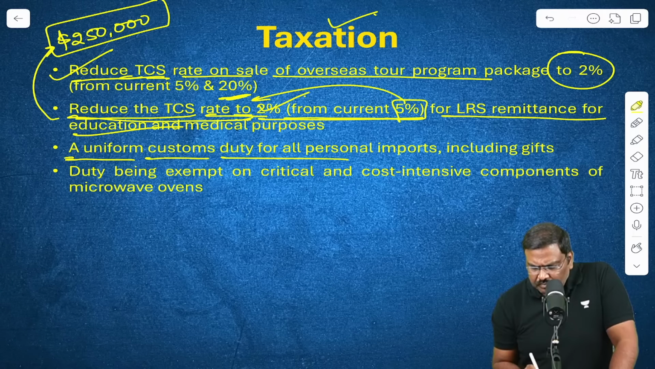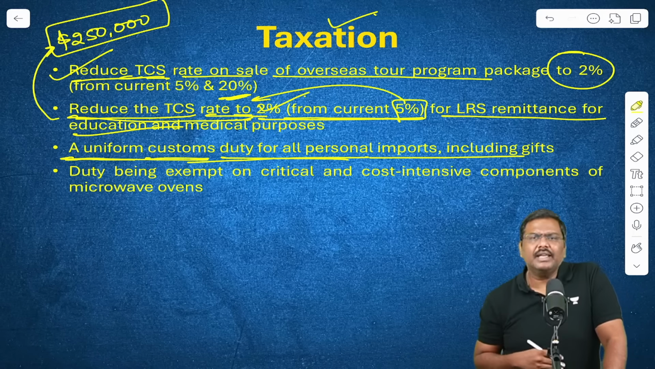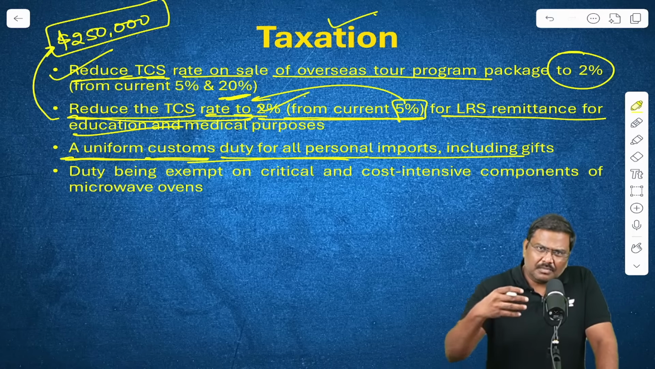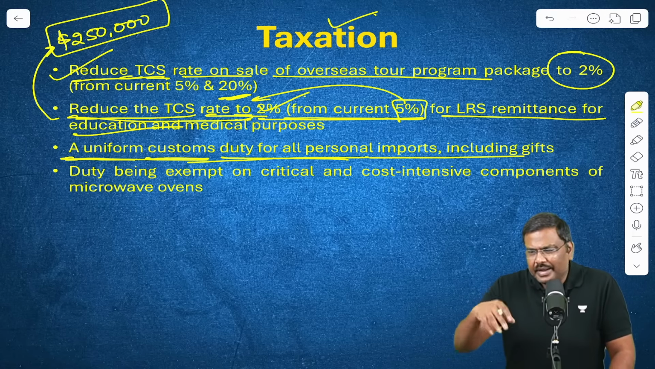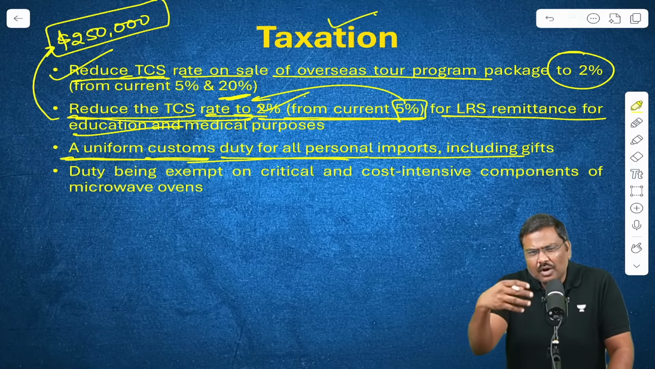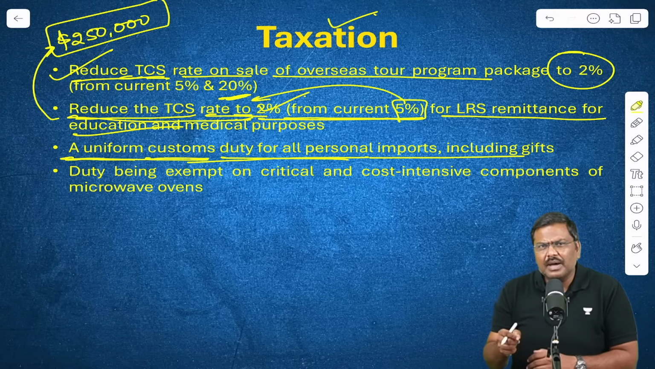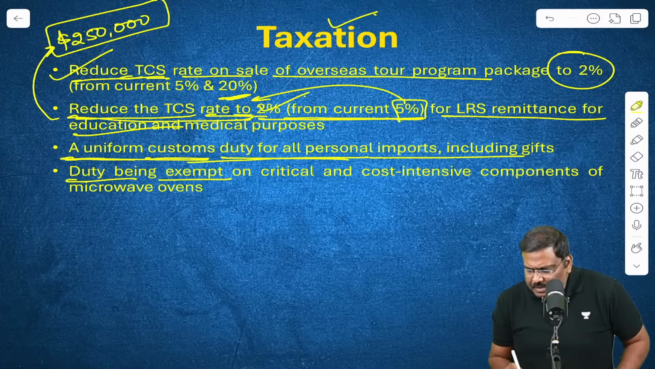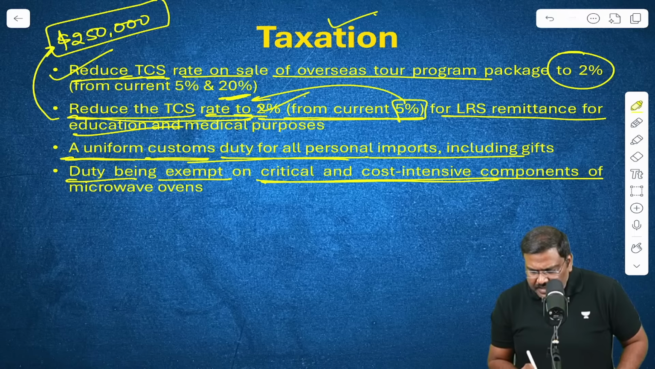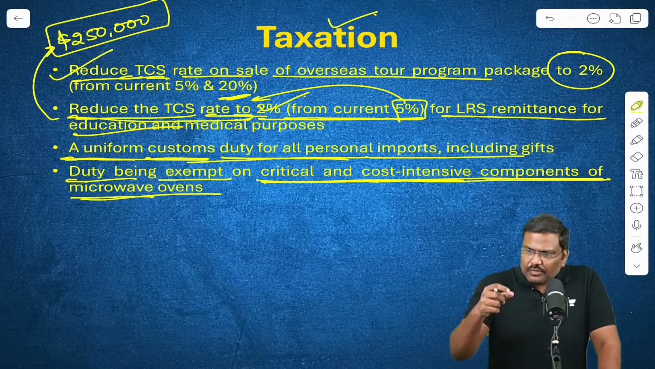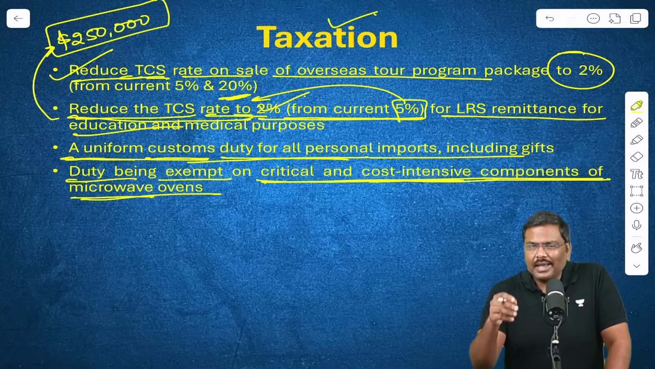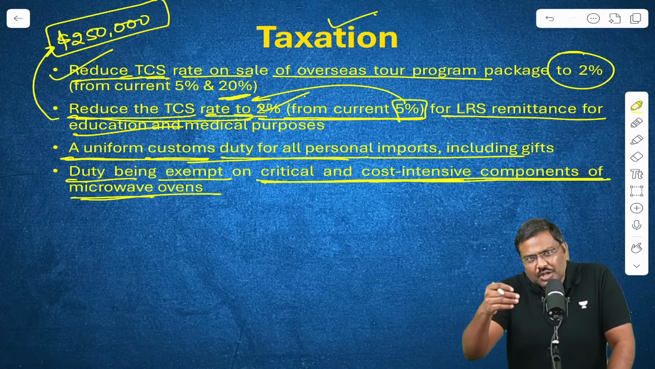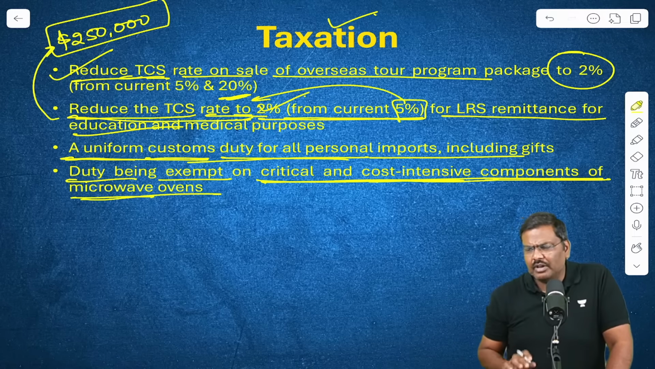Let's go forward. A uniform customs duty for all the personal imports. For the personal usage, whatever you import into India, a customs duty on that has been reduced. According to the announcement done by the finance minister on the floor of the parliament, it will be reduced from 20% to 10%. Next one, duty will be exempted on critical as well as cost intensive components for microwave ovens. If you exempt the duty, essentially this will help in cheaper imports and in production of the final good in the domestic market. The cost of it will be lower.